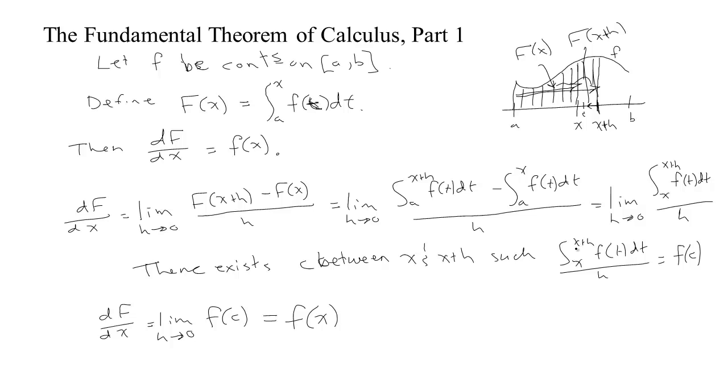So if you let h go to 0, then c gets squeezed to x, and since the function is continuous, as c approaches x, the value of the function will approach the value of the function at x. And that's it. We've shown that the derivative of F with respect to x is little f. So what that means is, if you have a function that's continuous, you're guaranteed that you can construct an antiderivative of it using limits of Riemann sums. That's what this definite integral is, and we're using that to construct some function of a variable. Okay, so that's our first connection between limits of Riemann sums and antiderivatives. We can use a limit of Riemann sums to create an antiderivative.